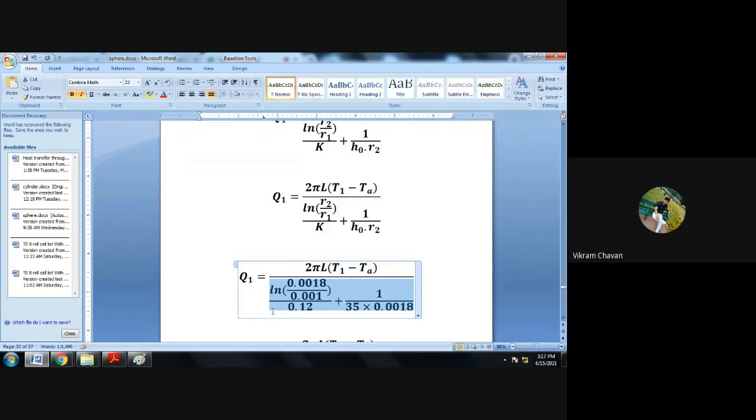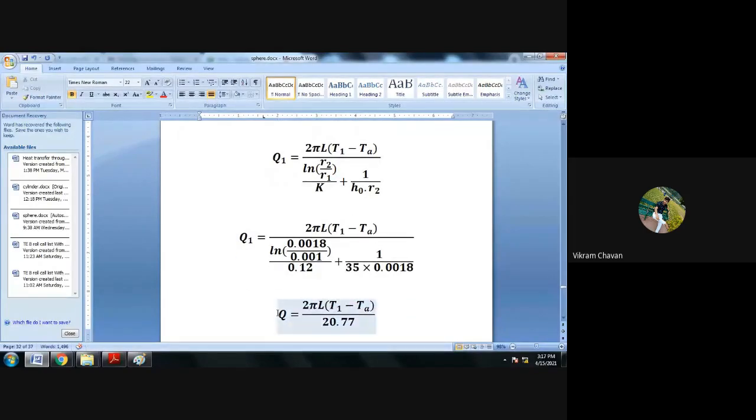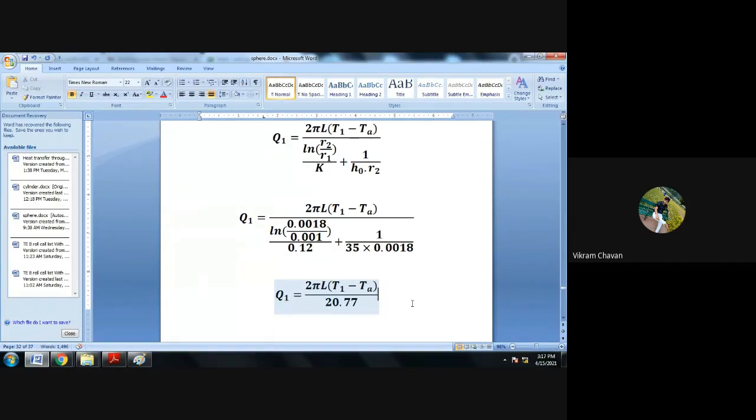20.77. Great. So 20.77. Everyone is getting 20.77. Okay. So it's not Q, it's Q1. Q1 is equal to 2 pi L T1 minus TA whole divided by 20.77. That is how we determine the heat transfer with the given thickness of insulation, or the given radius of insulation.